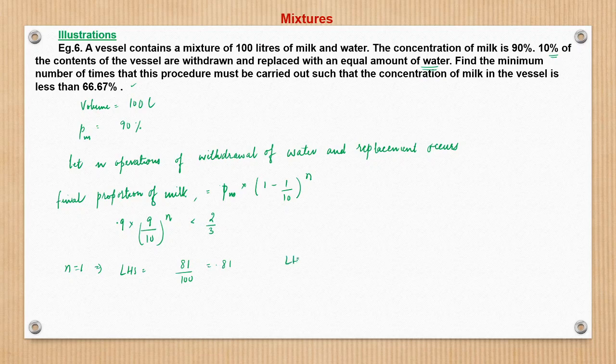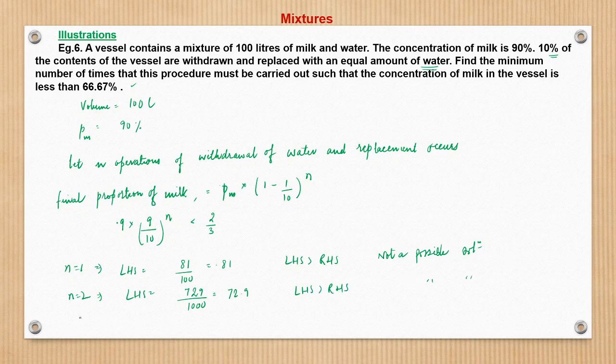So LHS is greater than RHS, so this is not a possible solution. Then we take n equal to 2. In this case, LHS would be 729 upon 1000, which is 72.9. So here also LHS is greater than RHS.